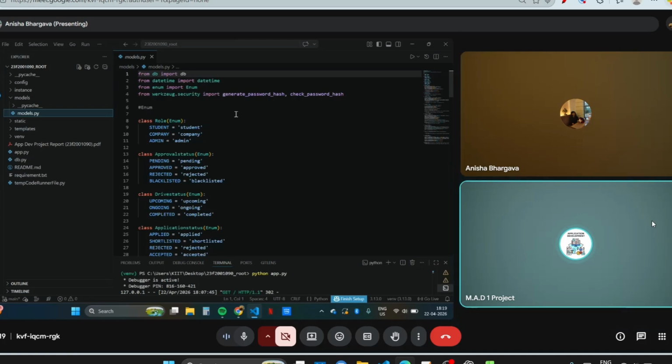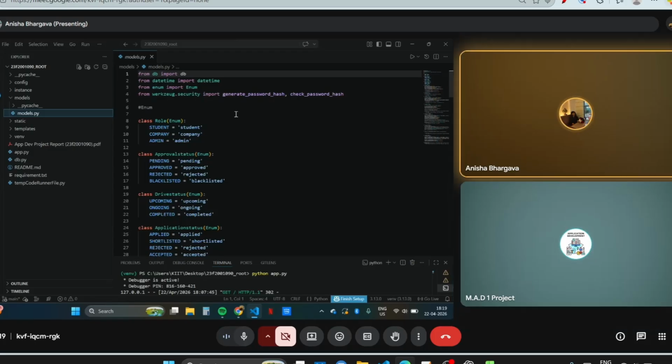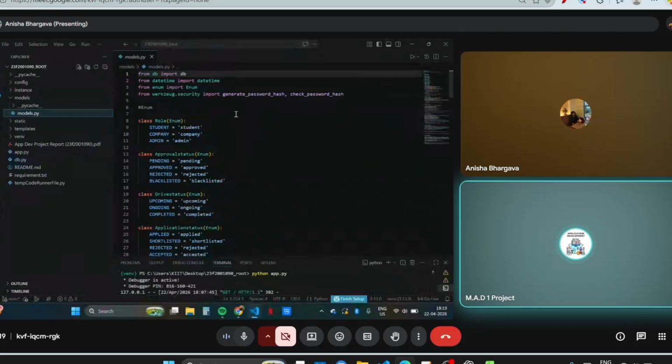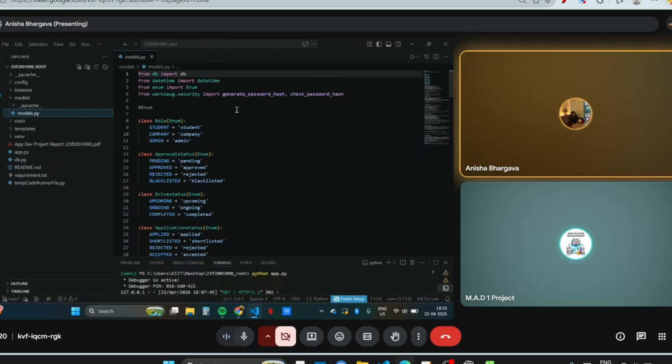We use enums when we need to define a certain set of things that are unchanged, that we do not need to change again and again. These are the certain set of things like role. There are only three roles: a student, company, and admin. And these are not going to change as per dashboard or something. So that's why we use enum. That's all. Now you may proceed to the next concept after enums: class role, approval, etc. What is there after this?